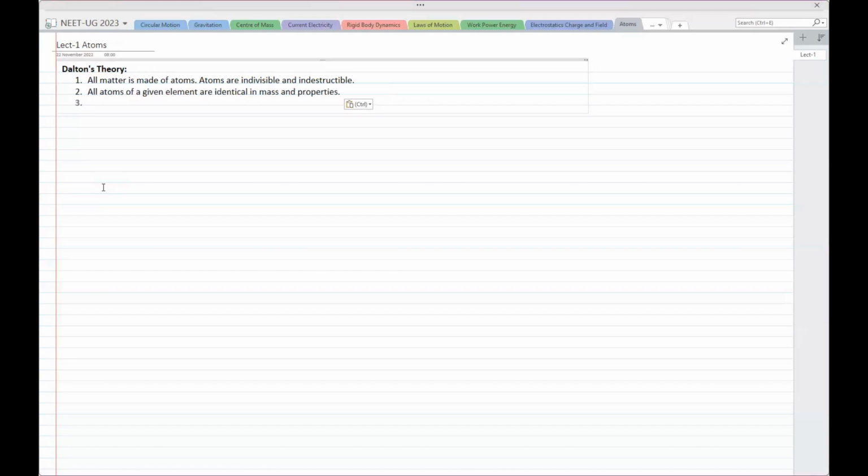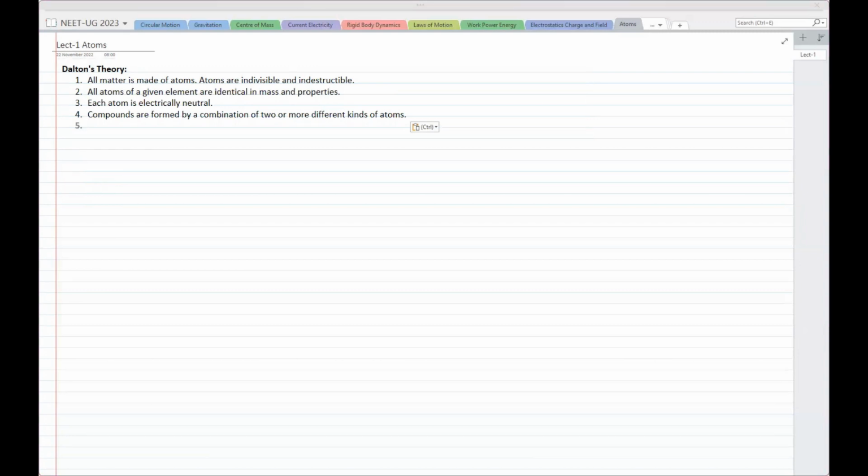All atoms of a given element are identical in mass and properties. So this is what you can consider common sense: if a material has N number of particles, all of them must have the same properties and they must be identical to each other. So different materials will have different atoms. Each atom is electrically neutral. Then compounds are formed by the combination of two or more different kinds of atoms. This is Dalton's idea, a very old idea.